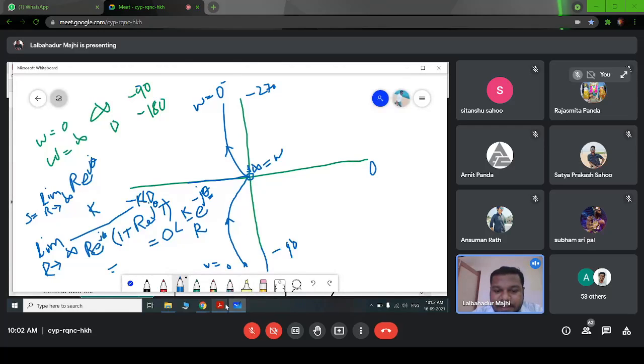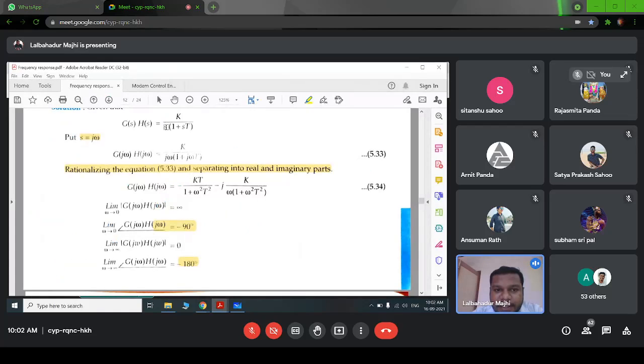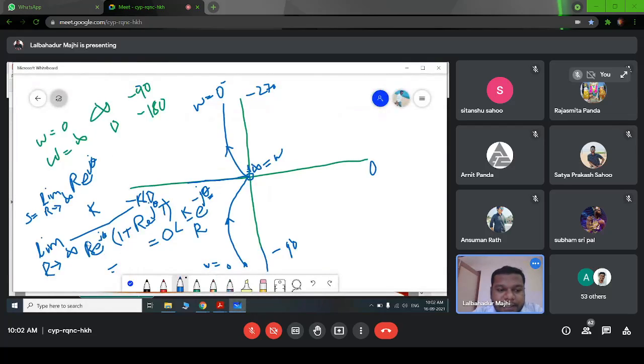So then the next step is that we have a pole at the origin, right? S, the pole at the origin. So for that we have to put this p. In this case, we have to make this limit p tends to 0. P is not 0, but p tends to 0, and then k by this p into e to the power j theta and 1 plus p into e to the power j theta, right?